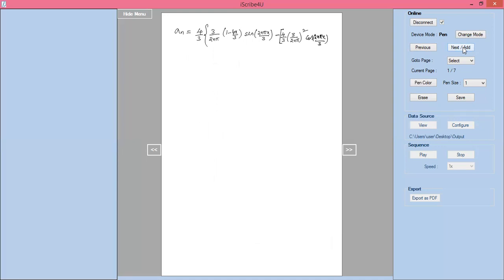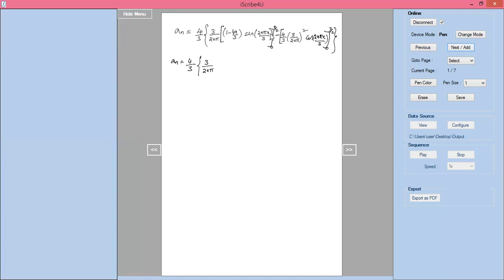The limit should be 0 to 3 by 2. So totally you will get a_n equals 4 by 3 into 3 divided by 2nπ. If you substitute, sine 0 is 0. If you put 3 by 2, the 3 gets cancelled, you get nπ.